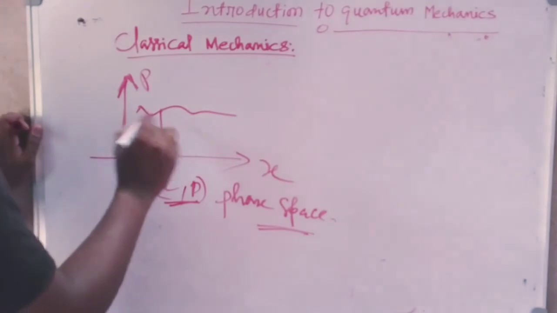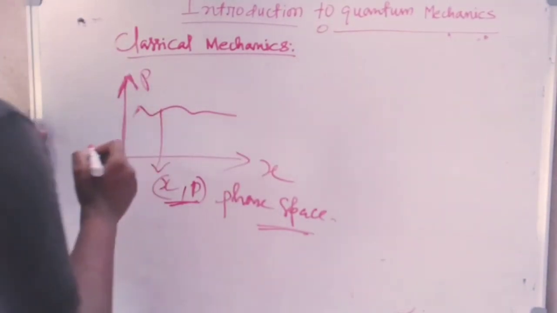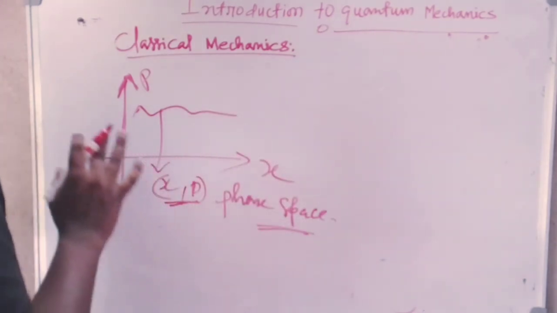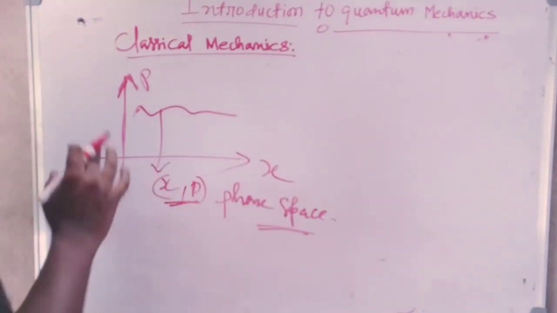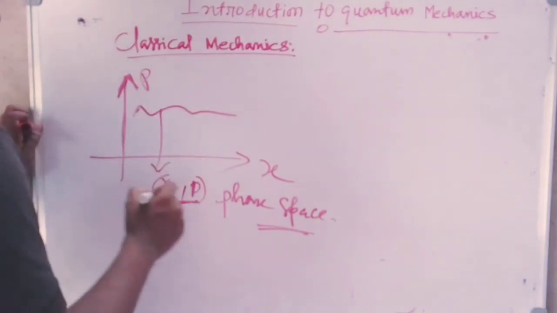So in this way we cannot represent the wave system in classical mechanics. But in the case of a matter system, one can represent that matter system by its phase space.